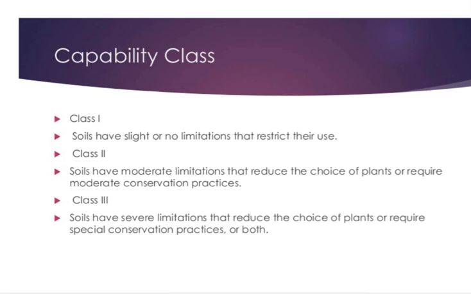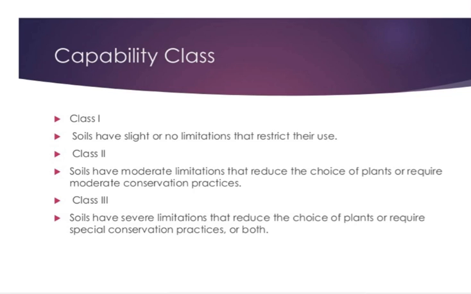Then, what are the distinguishing features of these eight capability classes? Class 1 is very good, deep, leveled, productive, and has almost no limitations. In class 2, good gentle slope, with slight limitation of depth.